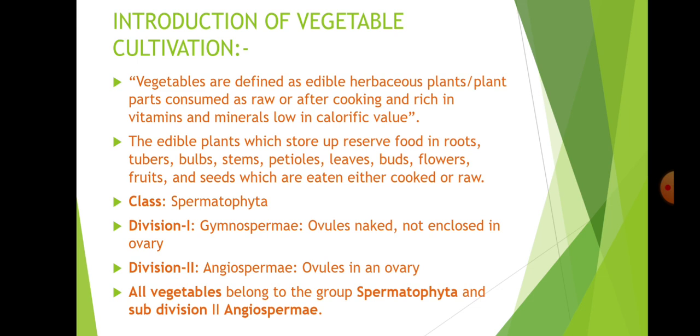Next, all vegetables belong to Spermatophyta, and division 2, that is Angiospermae. But what is angiosperm, and what is gymnosperm? One difference is, in angiosperms ovules are in an ovary, but in gymnosperms ovules are naked, not enclosed in the ovary. This is the main difference between gymnosperm and angiosperm.